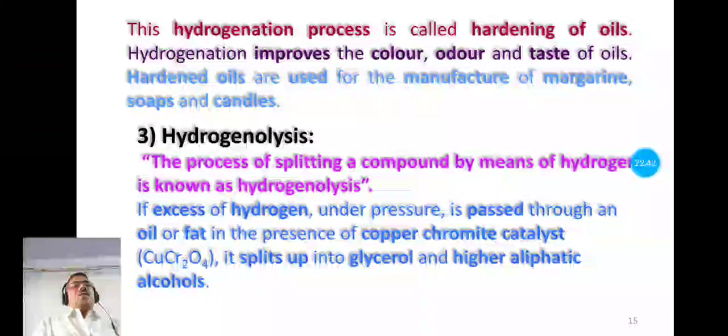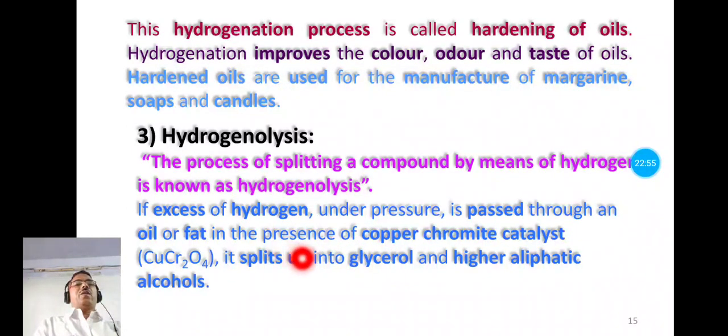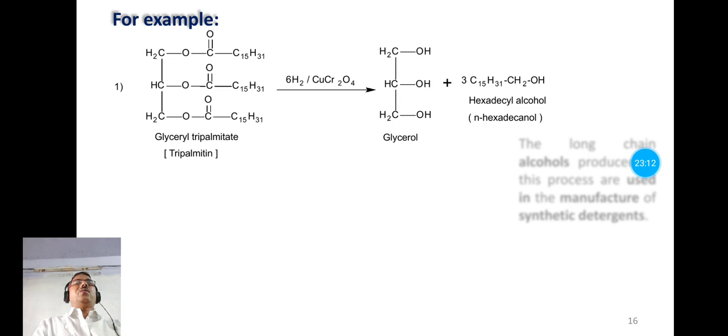Now consider, if excess hydrogen under pressure is passed through oil or fat in the presence of copper chromite as a catalyst, then the fat or oil is split up into glycerol and higher aliphatic alcohol. Means both products are alcohols. One is glycerol, which is a polyhydric alcohol, and the second is the higher aliphatic alcohols. Now let's see the reactions.